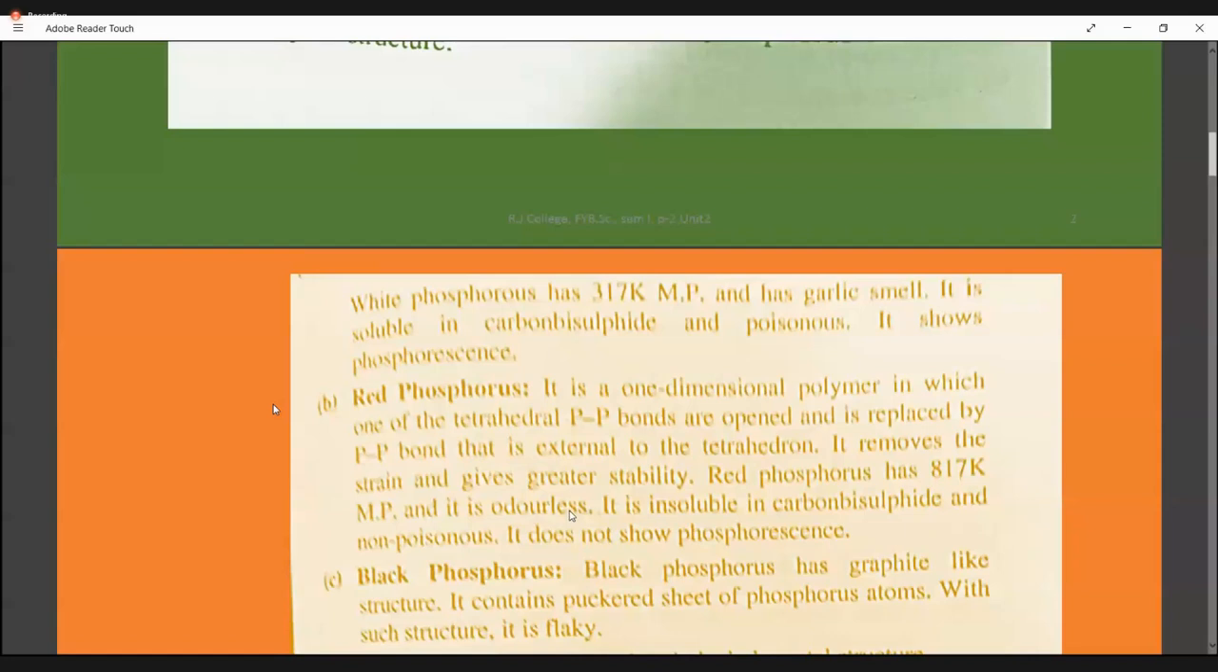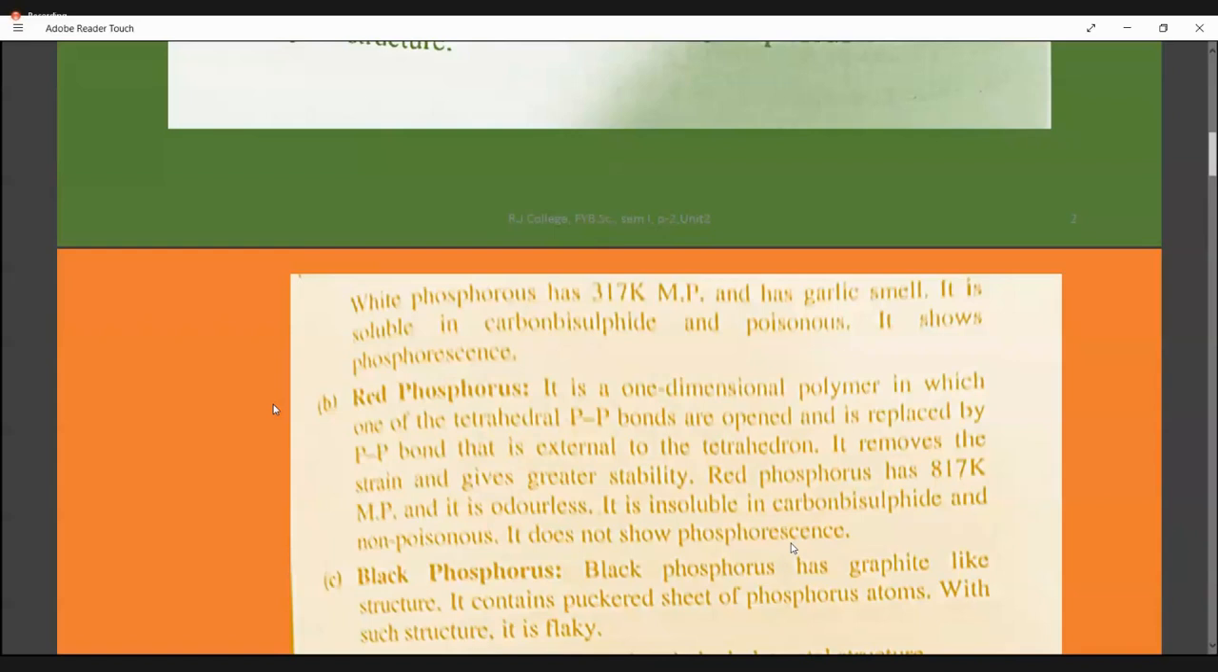It has no smell. The white one had a garlic smell, but this one doesn't have any smell, it is odorless. It is insoluble in CS2. It is non-poisonous. It will not show phosphorescence. So this is the difference between white phosphorus and red phosphorus.